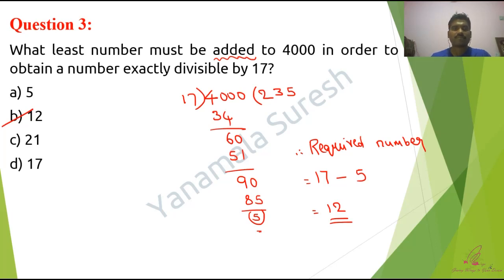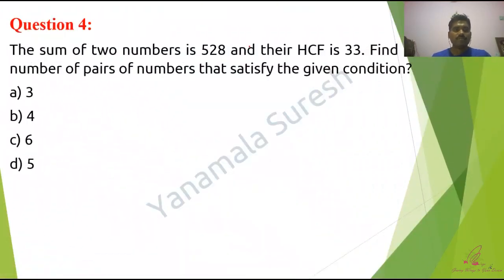Next one, guys. The sum of two numbers is 528. Let us assume that x and y are two numbers. So x plus y equals 528, that is what they have given. Next, their HCF is 33, so HCF equals 33.